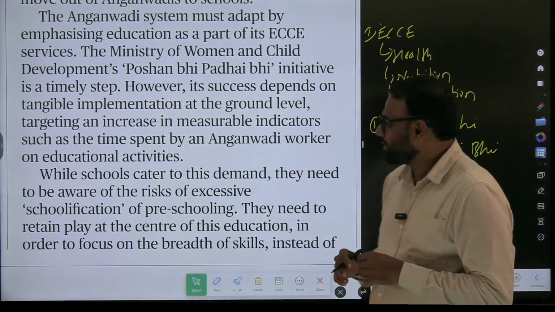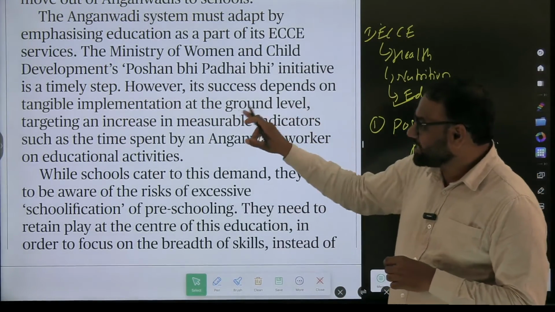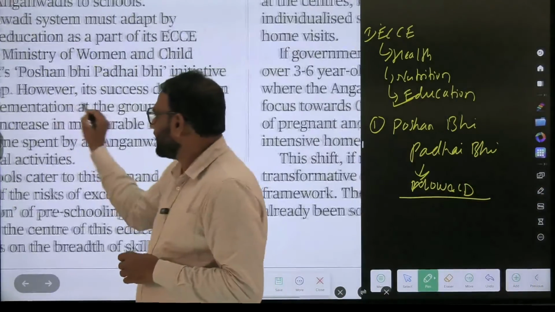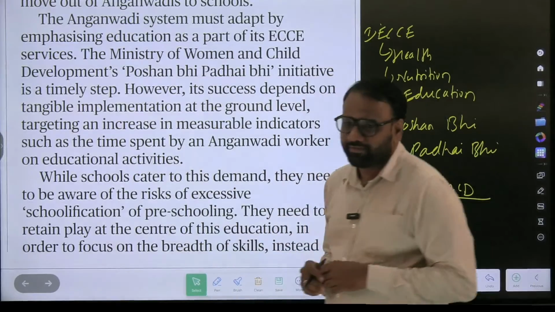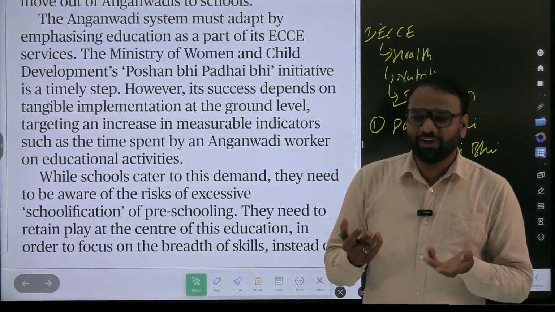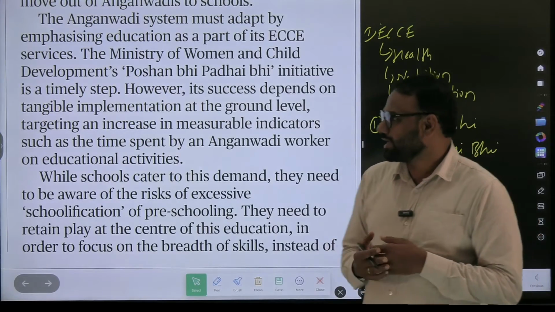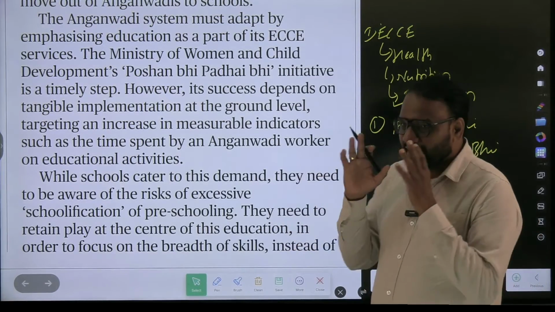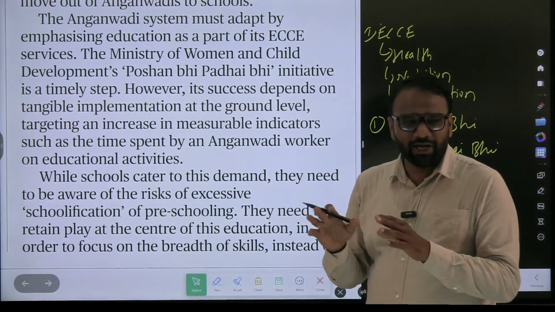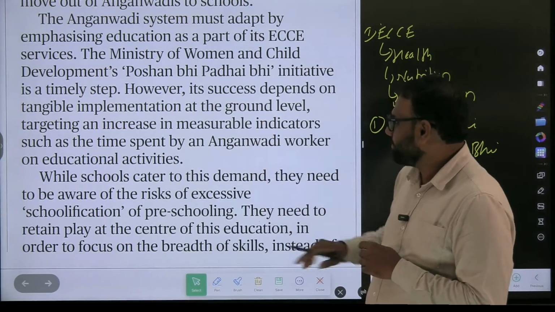Child development. However, its success depends on tangible implementation at the ground level. So here we come across a common English word called tangible. What is tangible? Anything which is visible, anything which can be touched, anything which can be felt. So it should be clearly visible. Whatever goals you have set, you should be able to implement at the ground level. That is what they mean to say.